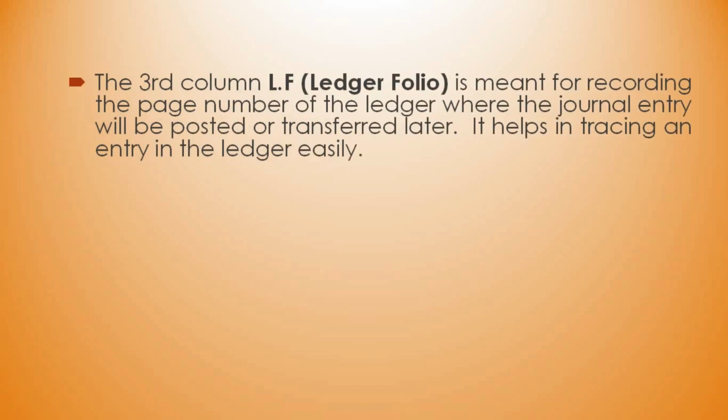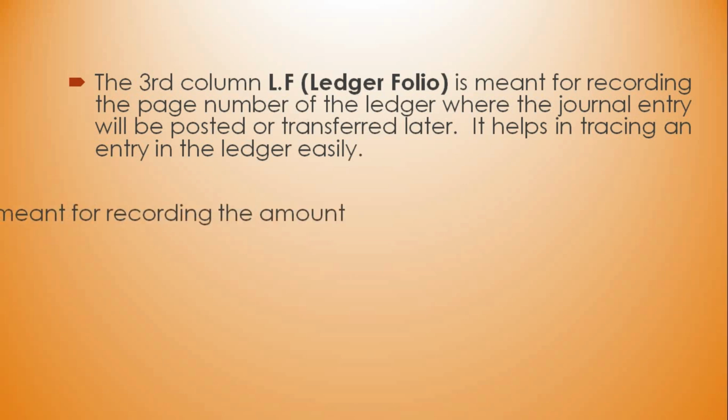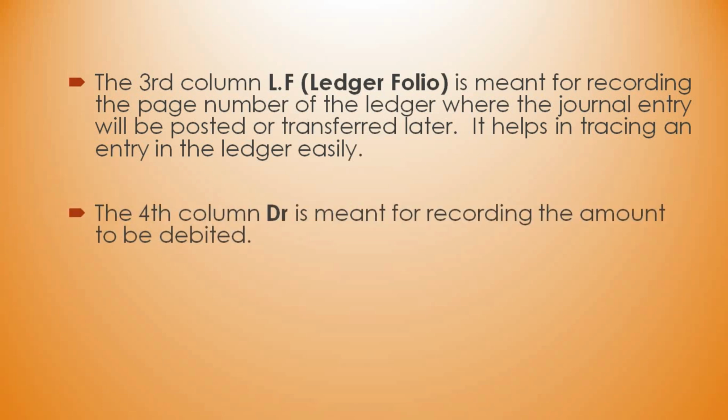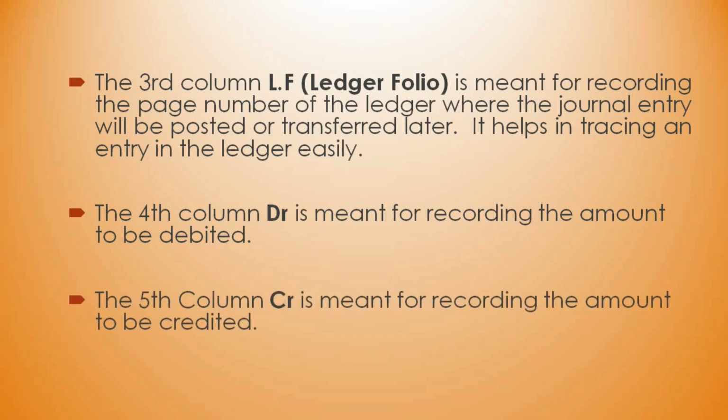So we know LF, I said it is called ledger folio, and it is meant for recording the page number of the ledger where the journal entry will be posted or transferred later. It helps in tracing an entry in the ledger easily. And the fourth column, debit, is meant for recording the amount of transaction to be debited. And the fifth column, credit, is meant for recording the amount to be credited. Hope you have understood this.